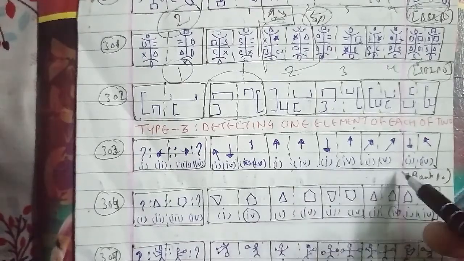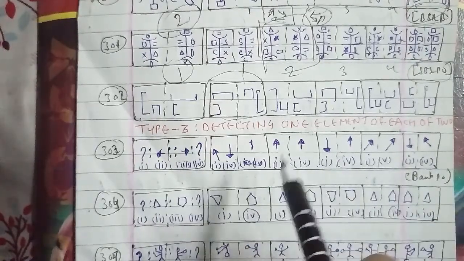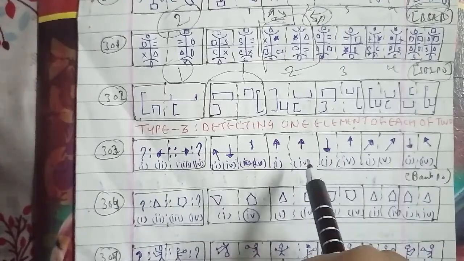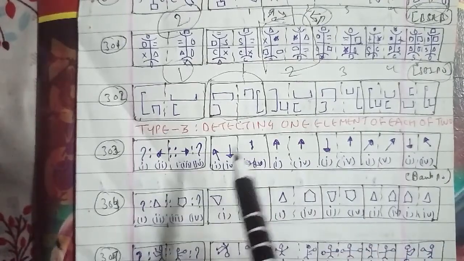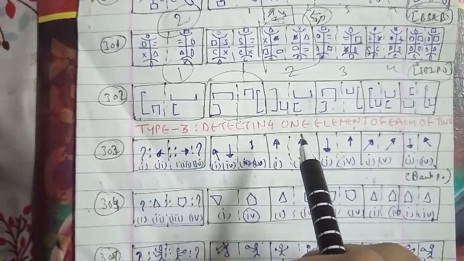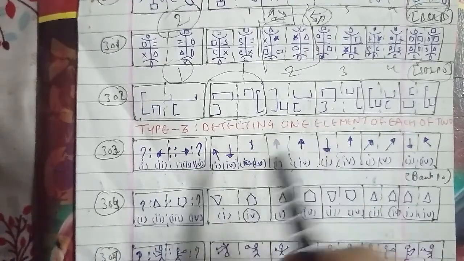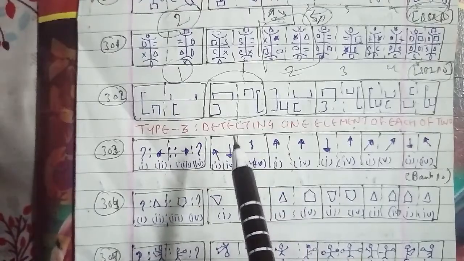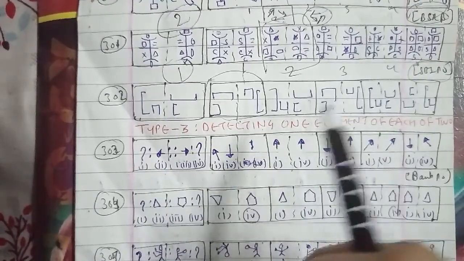Figure 1 rotates 90 degrees anticlockwise to give figure 2, and similarly figure 3 rotates anticlockwise to give figure 4. We can say that the right answer for this question is figure B.